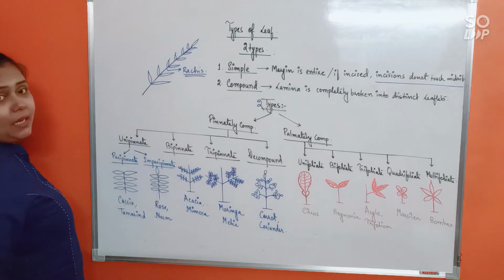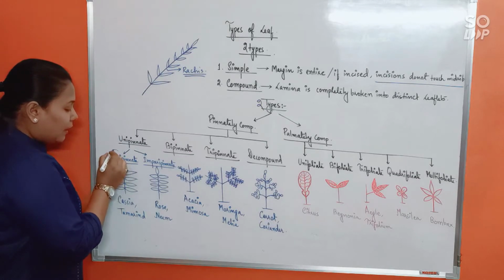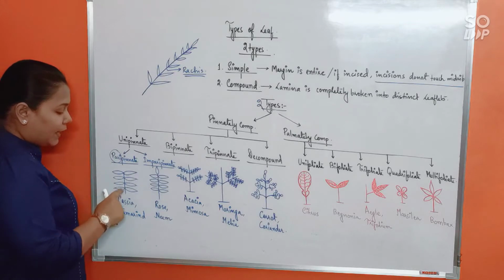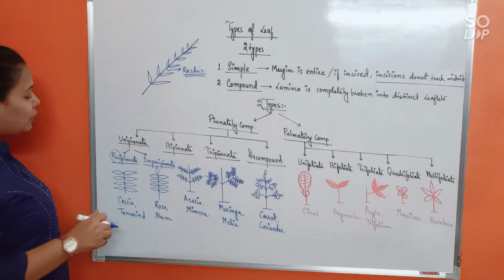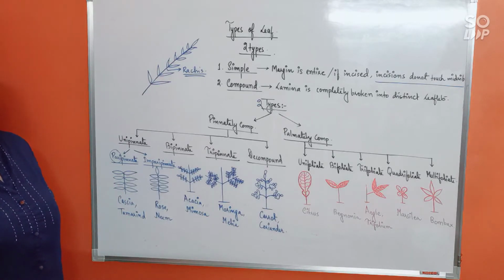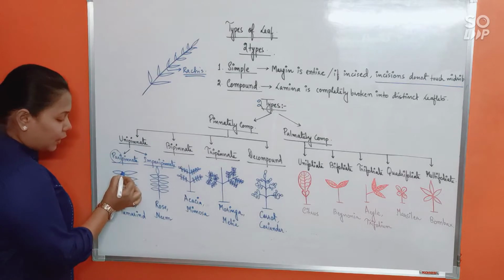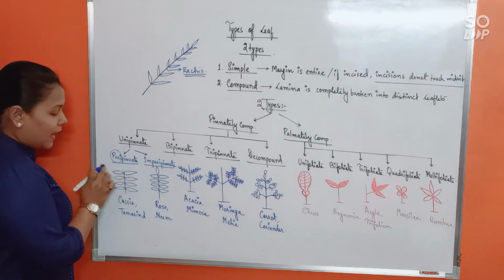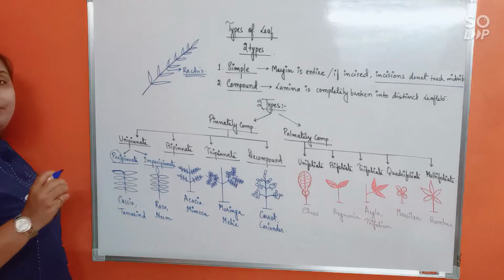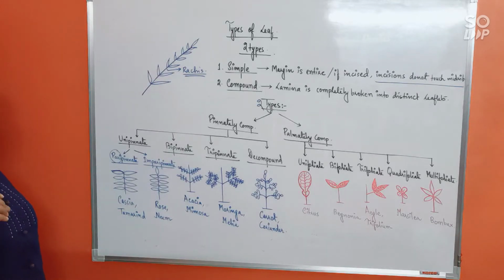Peripinnate or imperipinnate. Peri means here pair. So here the leaflets will remain in pair. That means here the number of pinna will be in even number. They will remain in pair. Or we can also say that the terminal pinna, where one pinna was supposed to be there, is going to be absent. So how do you define peripinnate? The number of pinna will be in even number, or they will be in pair, or the terminal pinna will be absent. Example is cassia and tamarind.